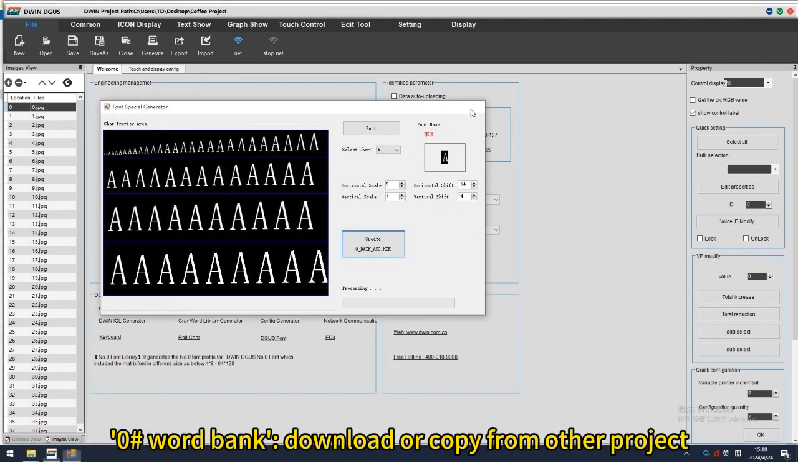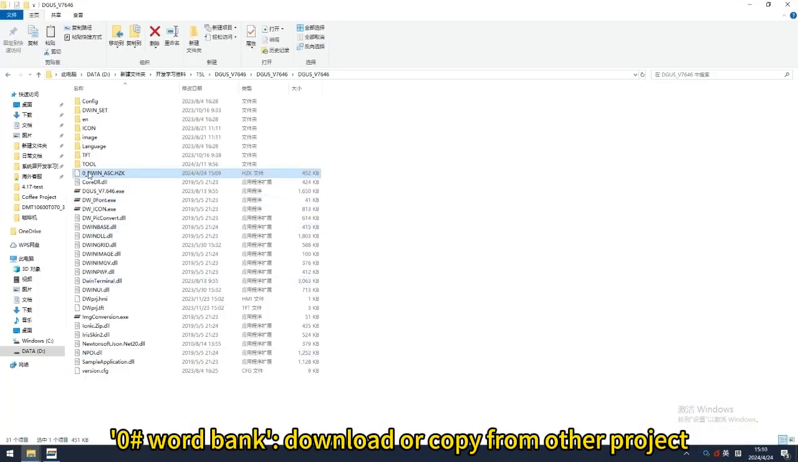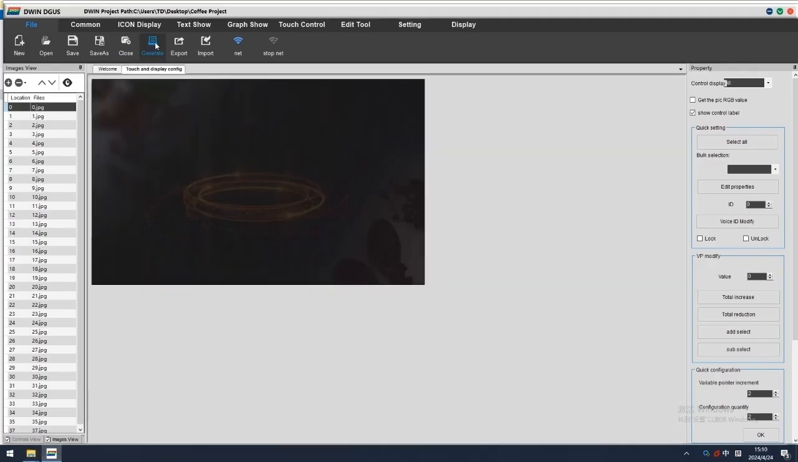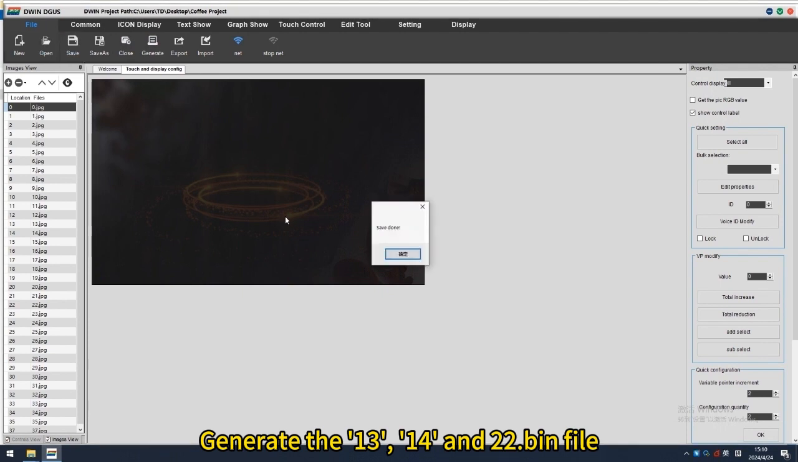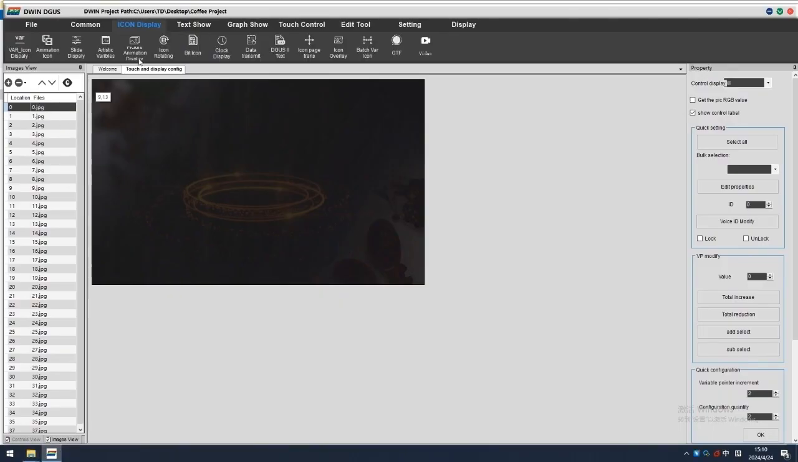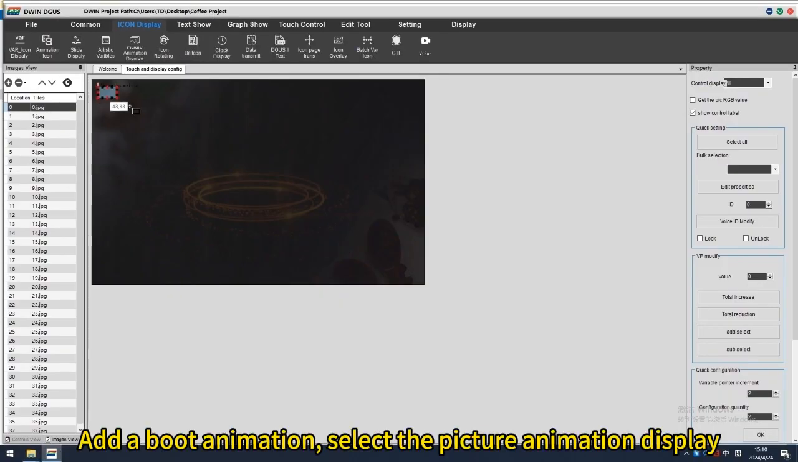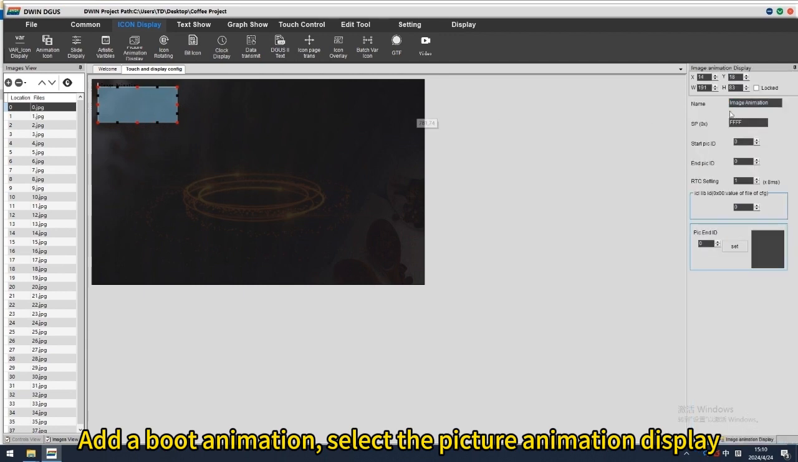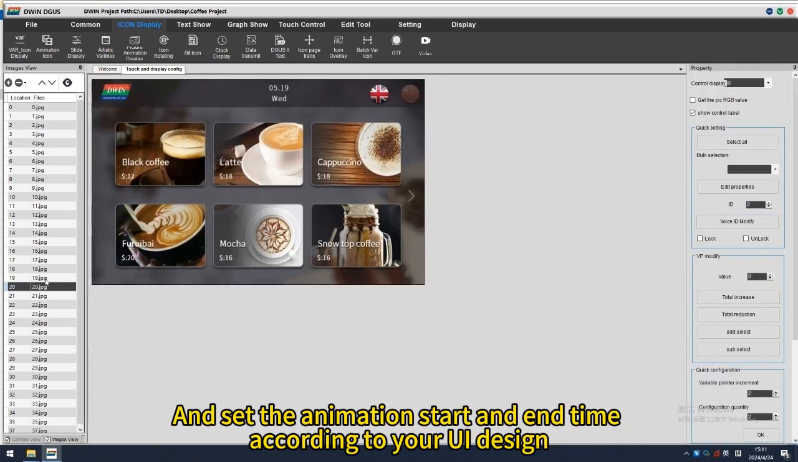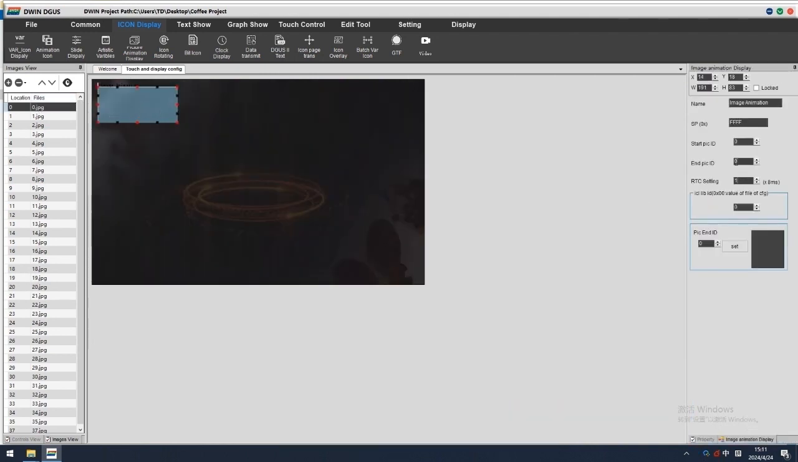Zero word bank. Download or copy from other project. Both are OK. Generate the 13, 14, and 20 turbine file. Add a boot animation. Select the picture animation display and set the animation start and end time according to your UI design.